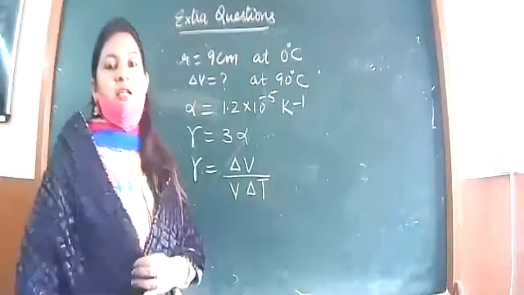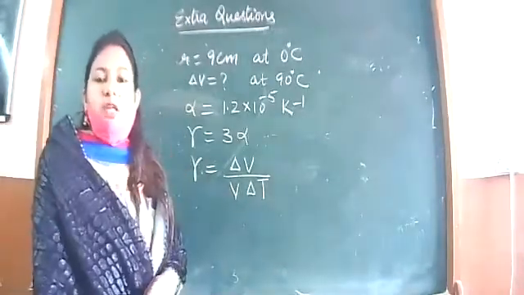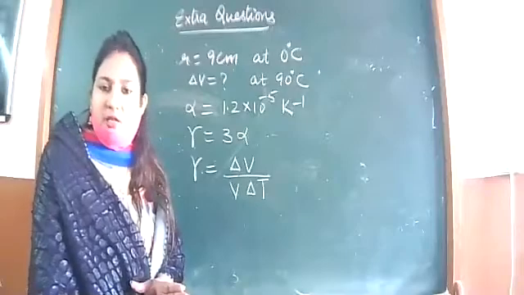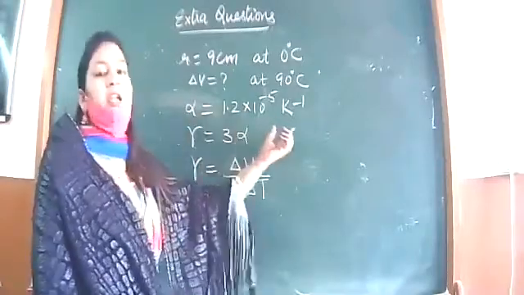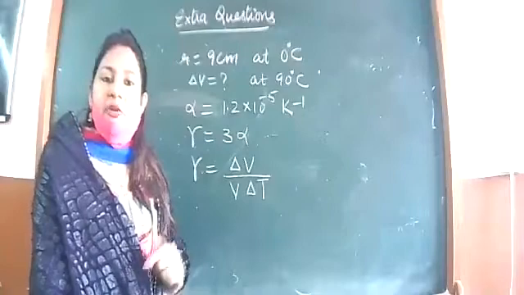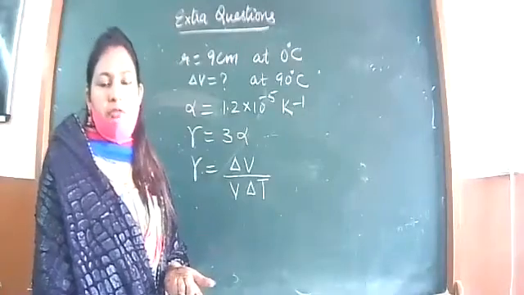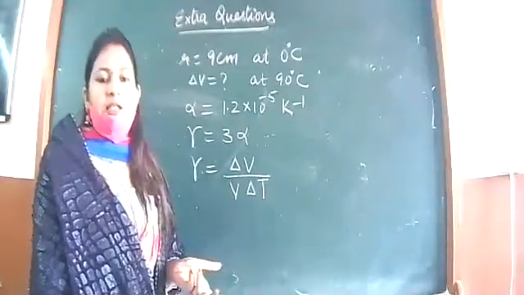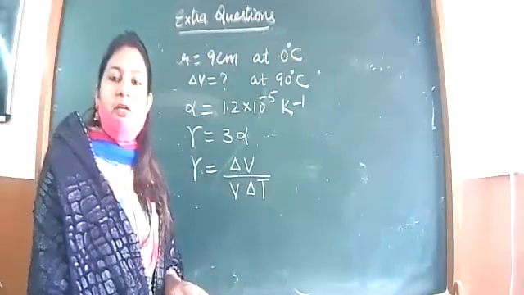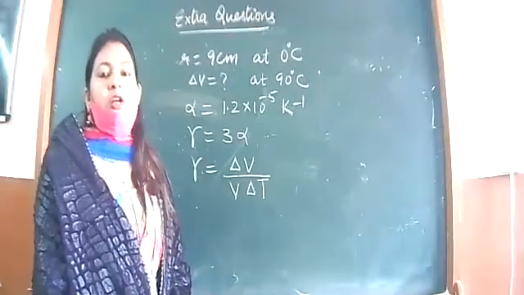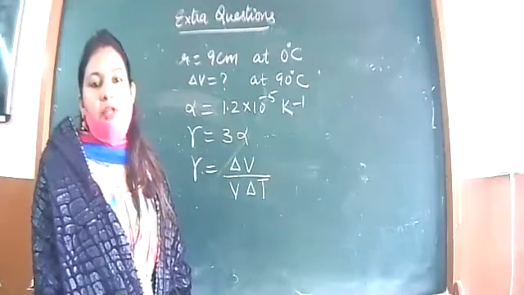90 degrees Celsius, you will say that why we are using this temperature in Celsius only, whereas alpha is given in Kelvin inverse. Because difference in temperature we will be taking. So difference may be in degree Celsius, maybe in Kelvin also, that difference will remain the same. So we need not convert this Celsius into Kelvin.